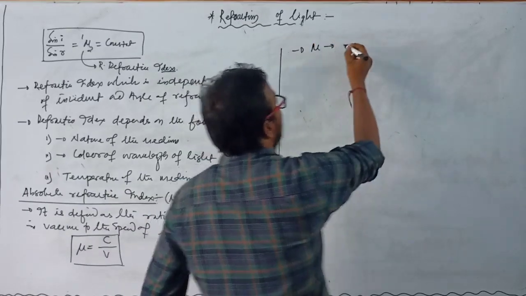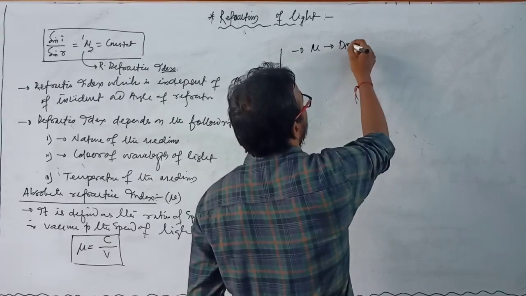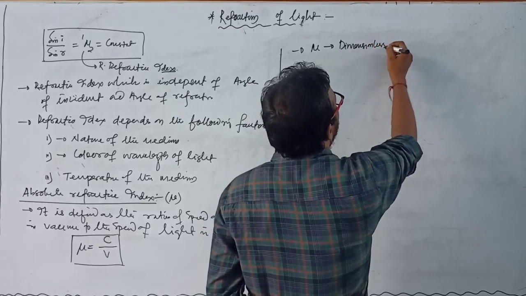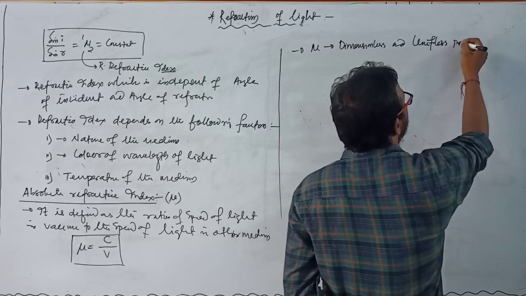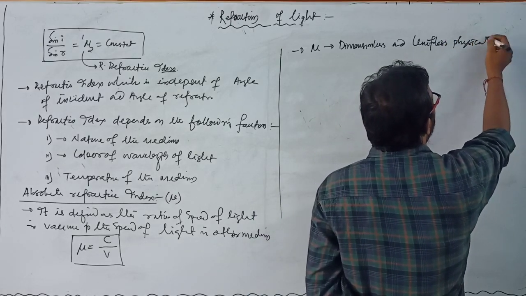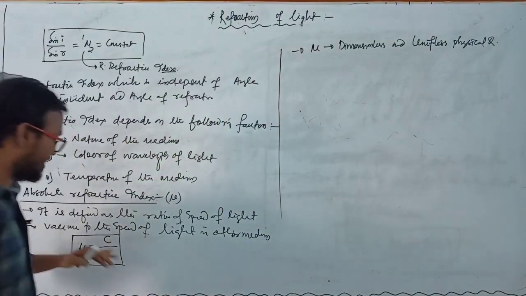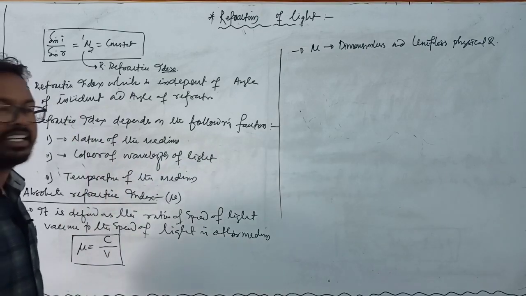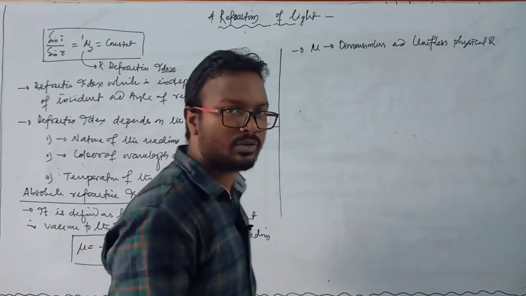Mu is a dimensionless and unitless physical quantity, and it only depends on the following factors. Clear?